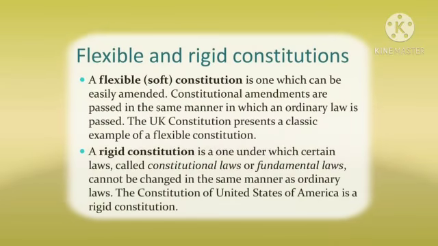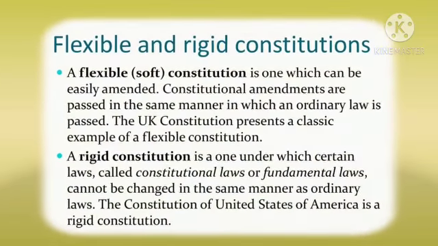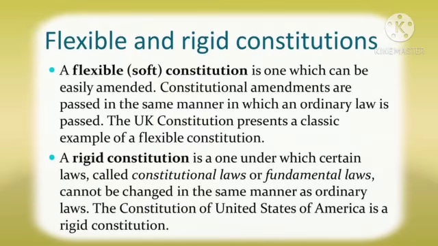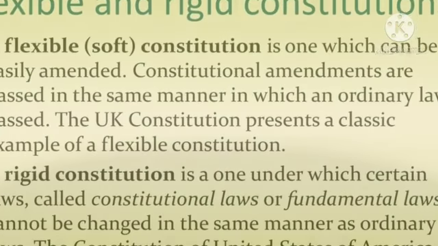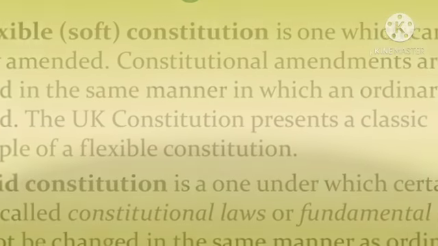Unitary governments can have rigid or flexible constitutions. For example, the Constitution of Britain is flexible, while that of France is rigid.